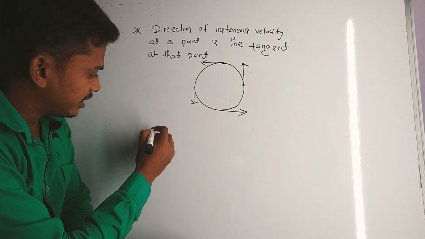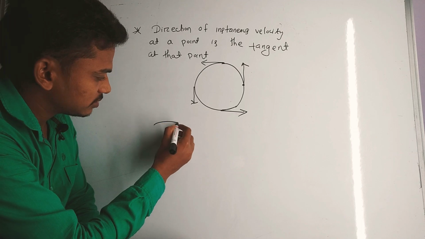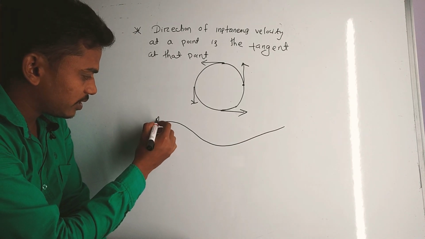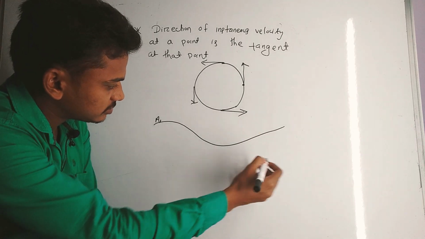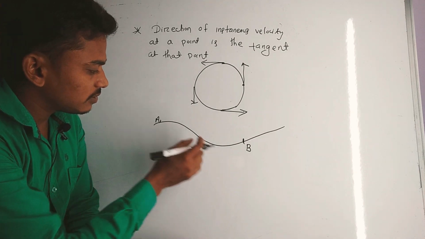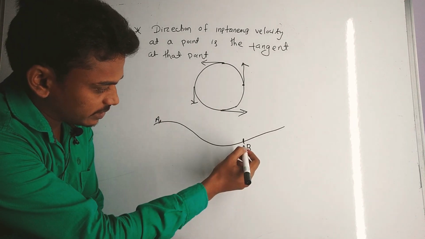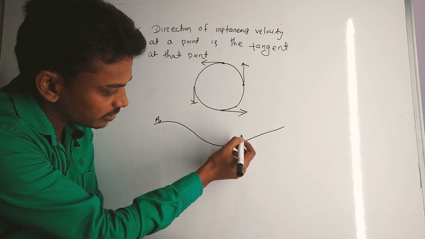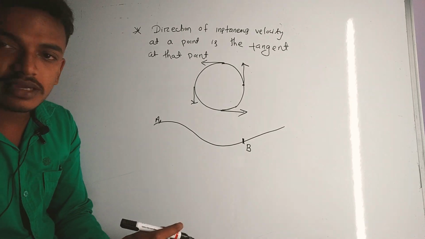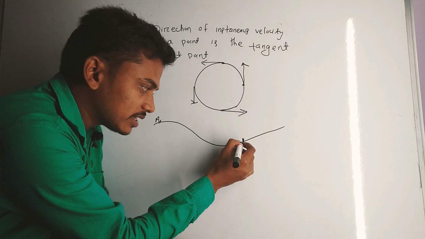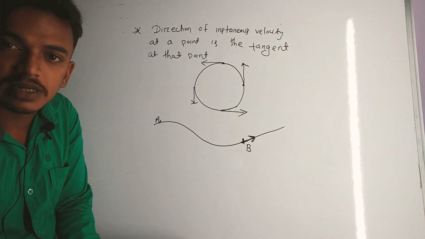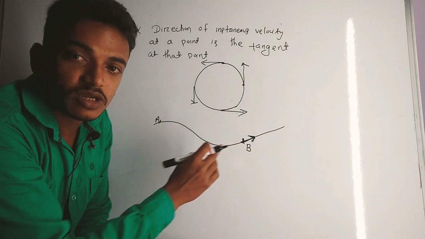Now suppose a bike travels along this path and it starts from A, and finally reaches point B. So what will be the direction of instantaneous velocity at point B? The direction of instantaneous velocity at point B will be the tangent, this is the direction of instantaneous velocity. But what is the direction of average velocity?